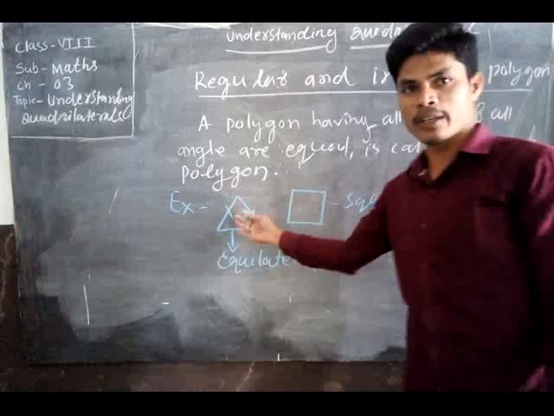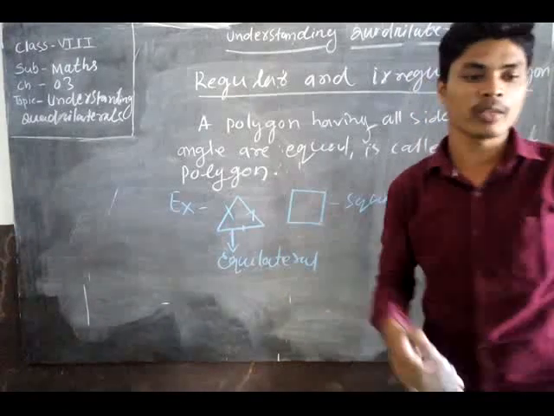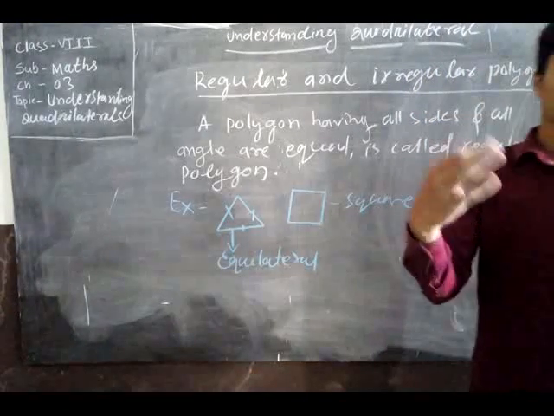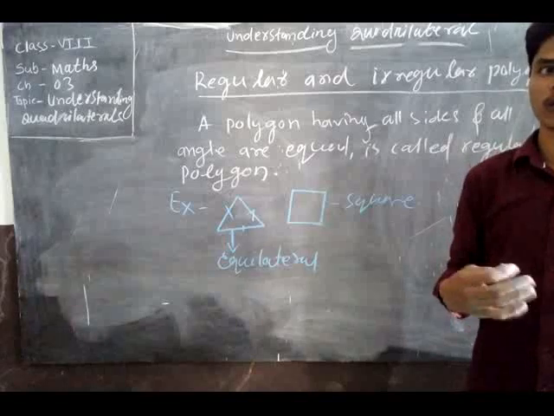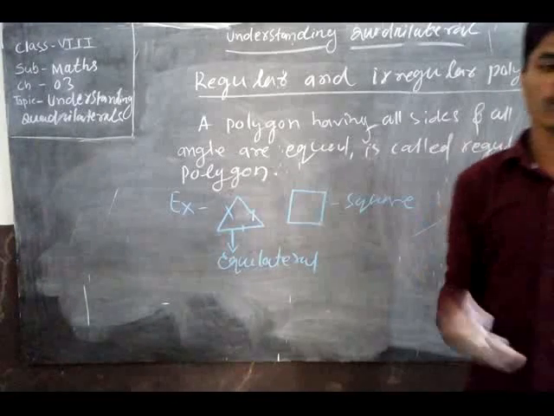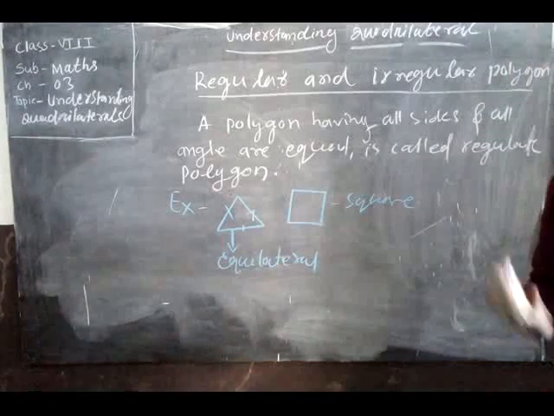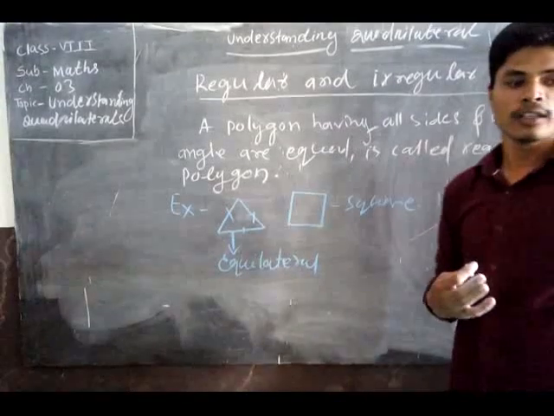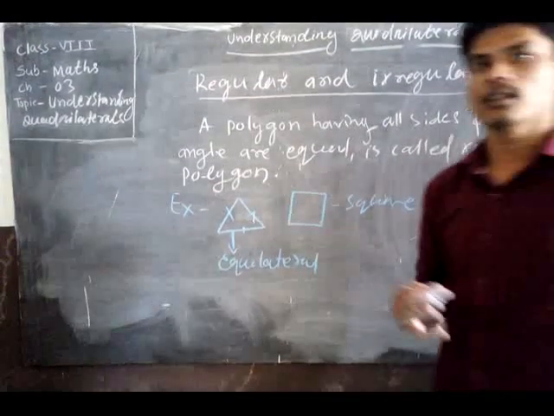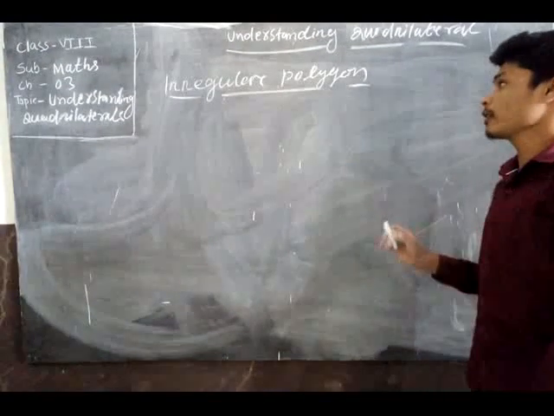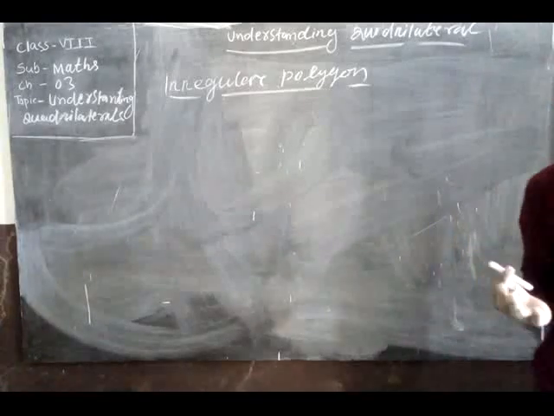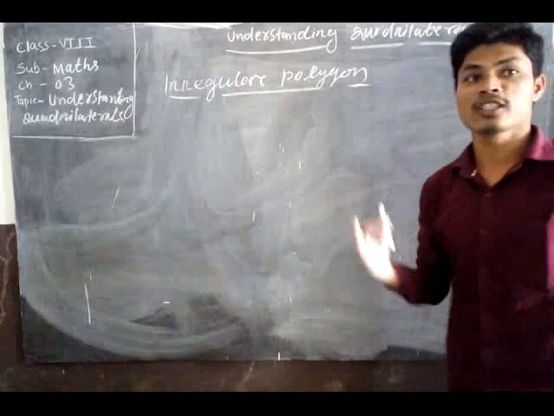The figure looks like a triangle. Now we know about the irregular. Irregular means what? A polygon which is not a regular polygon is called an irregular polygon. Clear about the irregular polygon? Now we discuss the irregular polygon. What is an irregular polygon? The polygon which is not a regular polygon.